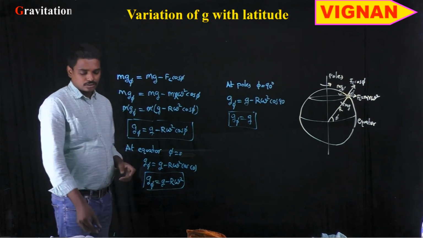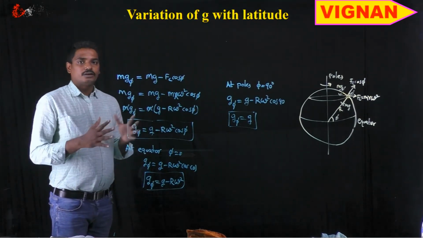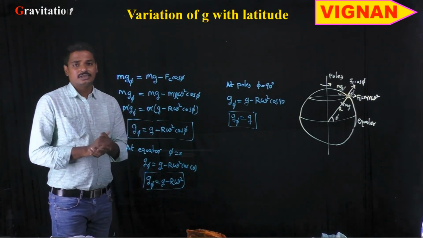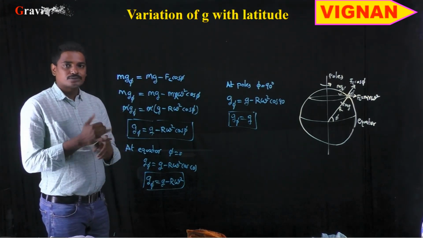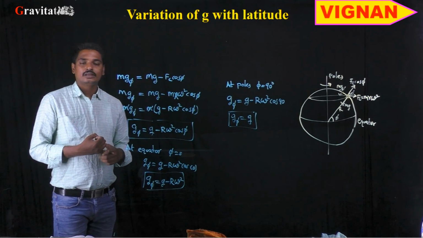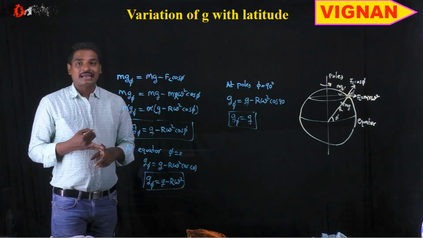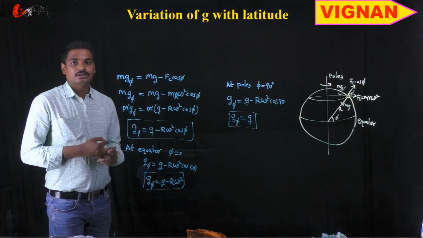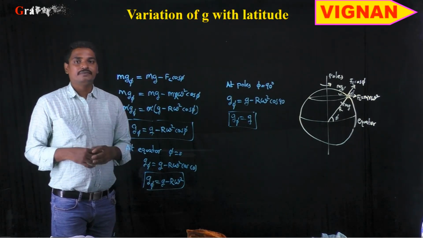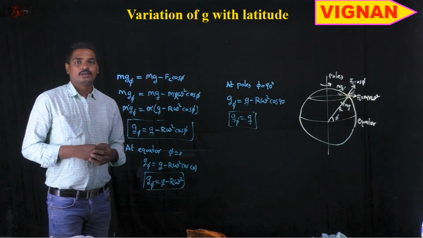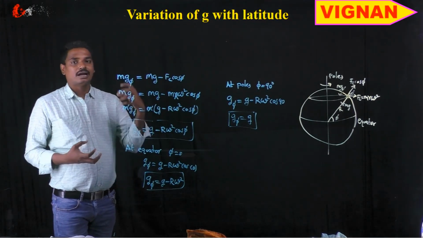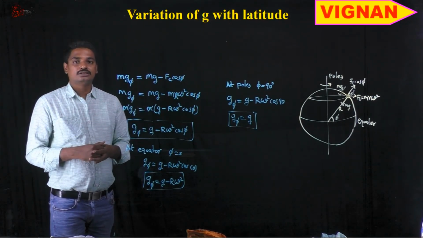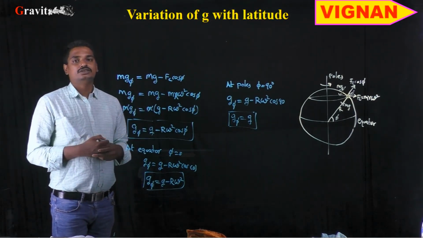So this is what we call the acceleration due to gravity. Students, in this session we have discussed what is meant by acceleration due to gravity, what are the factors affecting the acceleration due to gravity, how we can calculate the value of acceleration due to gravity, the relation between small g and capital G, the variation of g with height and the variation of g with depth, the graphical representation of the acceleration due to gravity, and the variation of g with latitude.